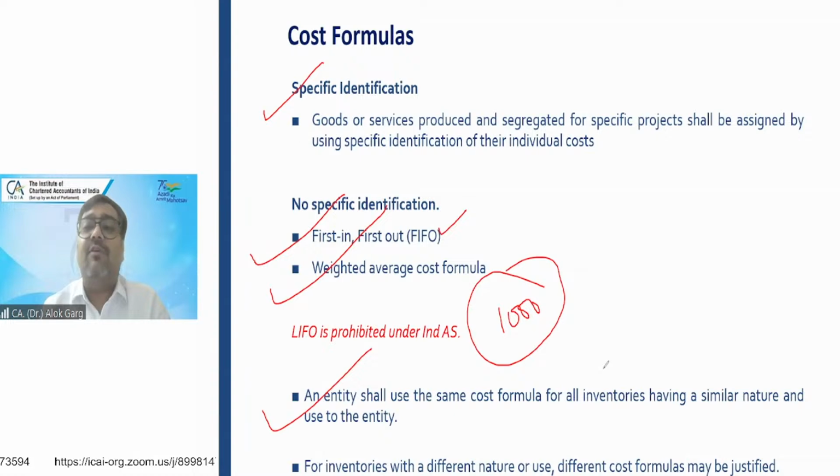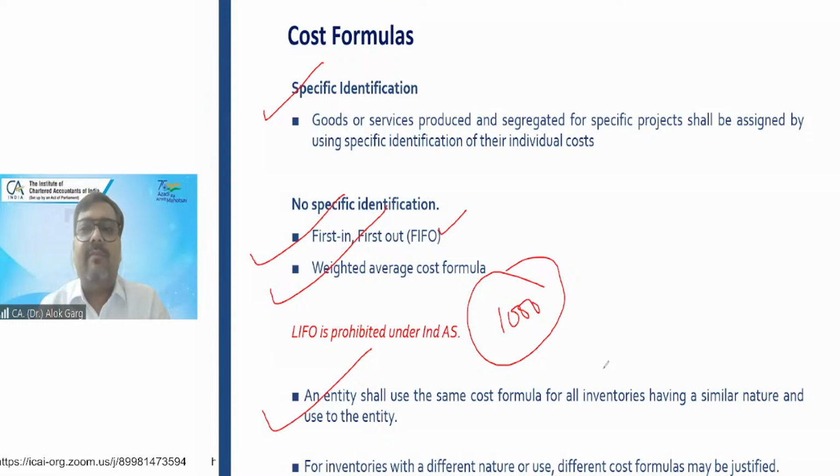Now the question is why LIFO method is prohibited. LIFO method is prohibited just to ensure that manipulation should not happen, right? So what is the meaning of LIFO? LIFO means last in, first out. Means the inventory which you have purchased just now, you will sell just now. Will you do that? Tell me.